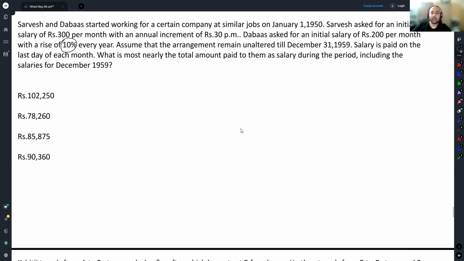But okay. The first person, in the first year, he was getting 300 into 12, annual increment of 30. So in the next year, he'll get 330 into 12, then 360 into 12, so on and so forth. And this will keep going till 570 into 12. This is the income generated by the first person, which will be equal to 870. So 435 into 12 into 10. This is the income generated by the first individual.